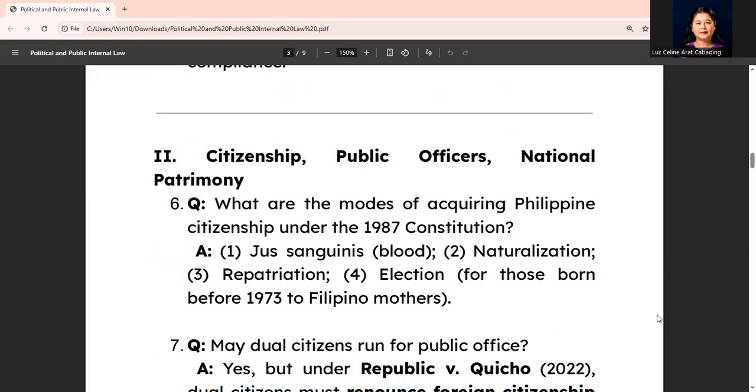Let's proceed to citizenship, public officers, and national patrimony. Question: what are the modes of acquiring Philippine citizenship under the 1987 Constitution? So we have 4 modes. First, jus sanguinis or by blood. Second, naturalization. Third, repatriation. And fourth, election. And these are for those born before 1973 to Filipino mothers.